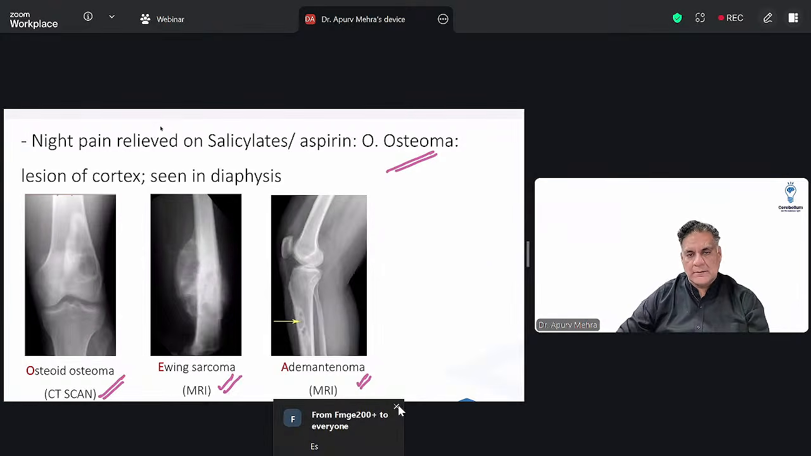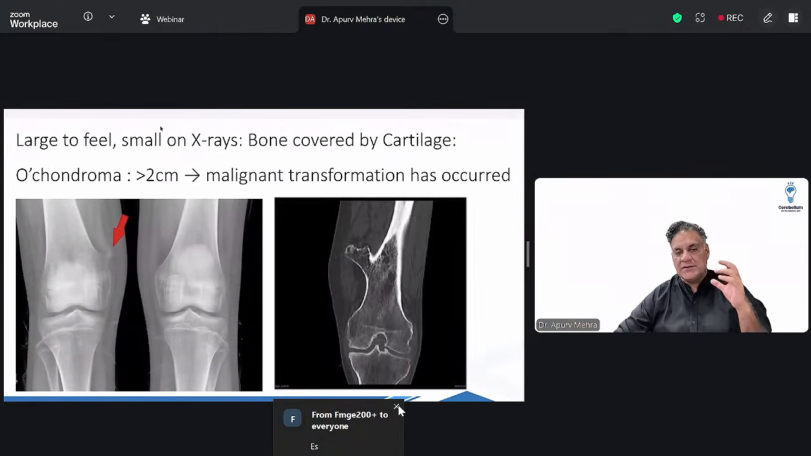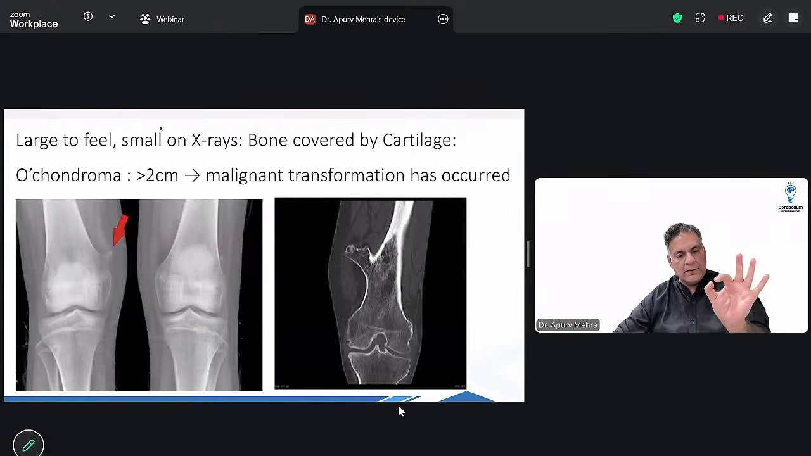All right. Next, if you have a lesion which is large to feel, आपने छुआ, you will feel the bone, you will feel the cartilage, but small on X-ray.